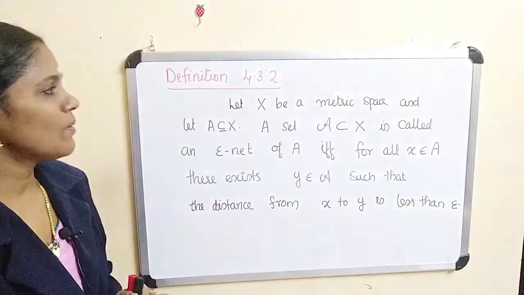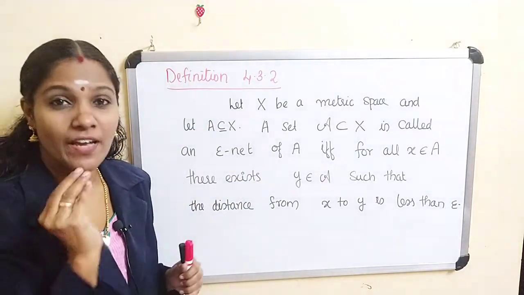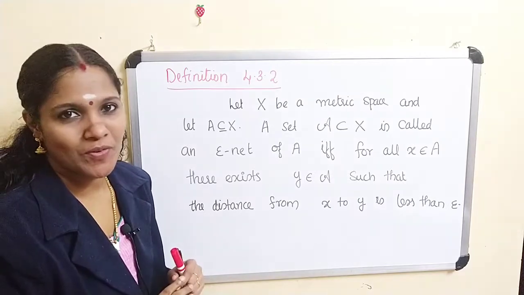Let X be a metric space, and listen carefully, each term is very important.